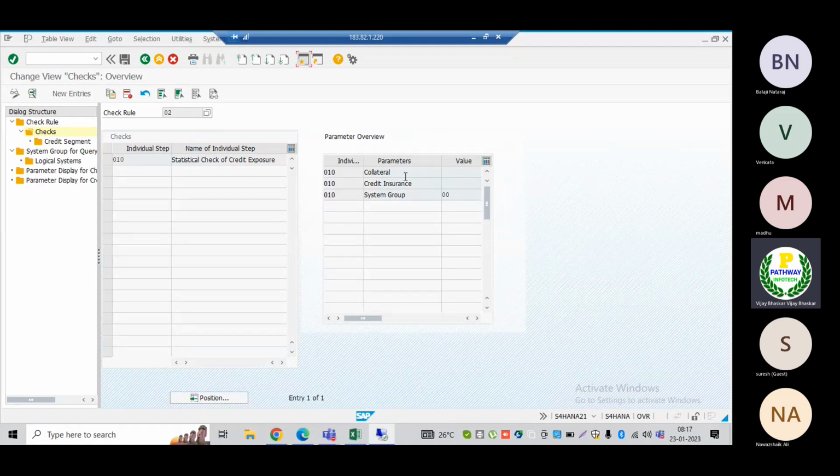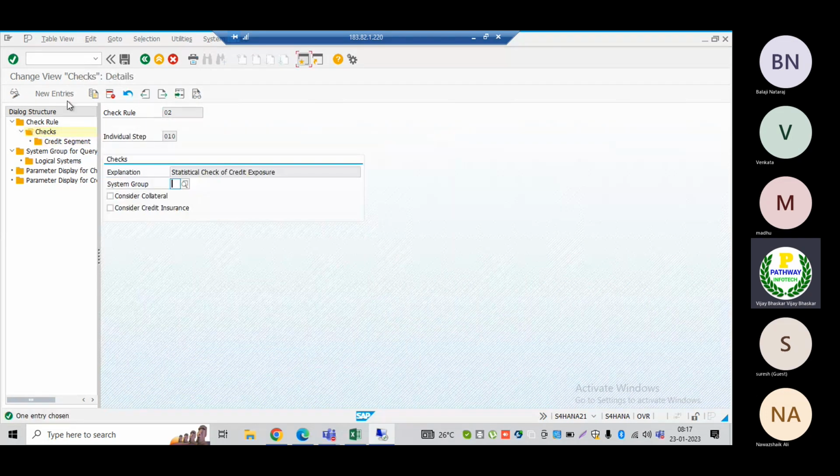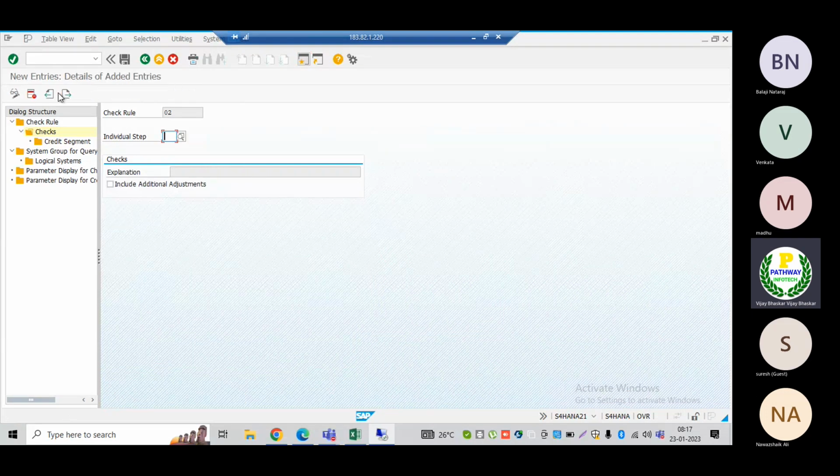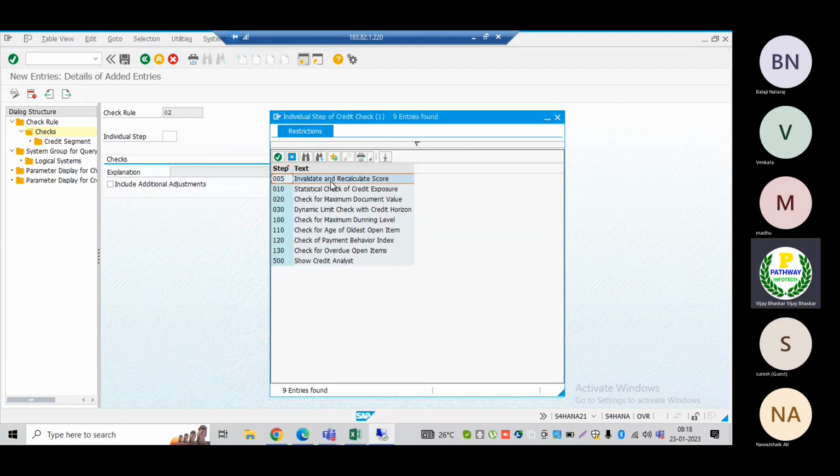You can see credit insurance, statistical credit check, exposure, and credit segment, which you can assign. If you want, you can define multiple steps also. If I go inside this, you can see invalid date, recalculation, scoring and all. I will explain later on.